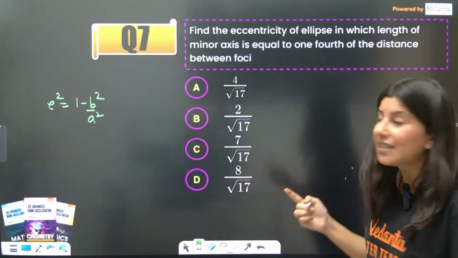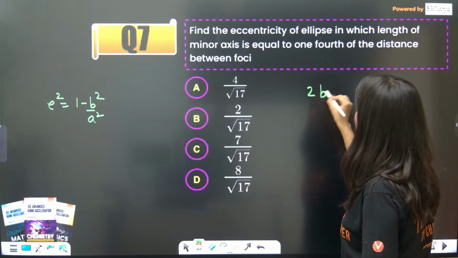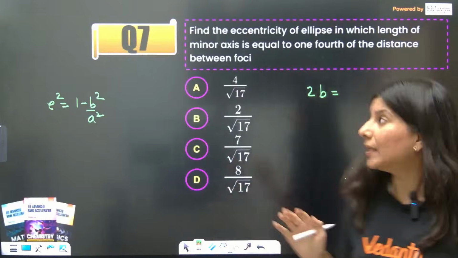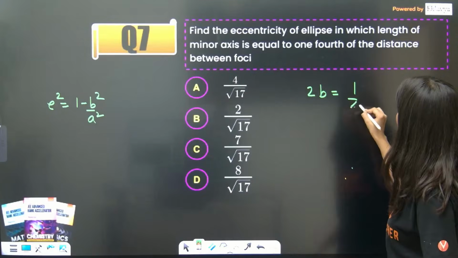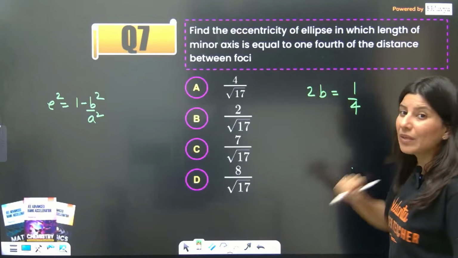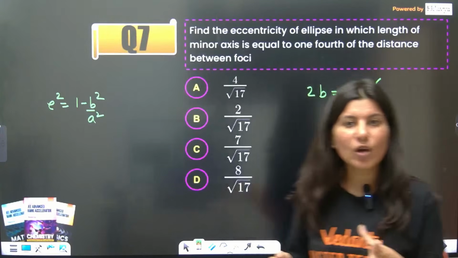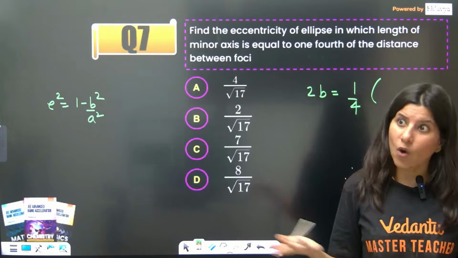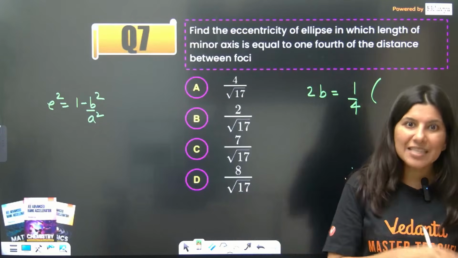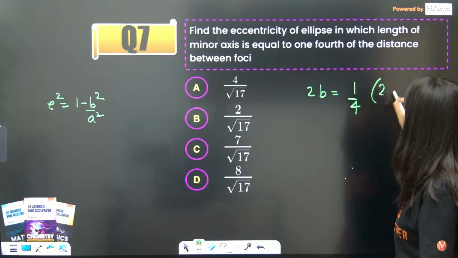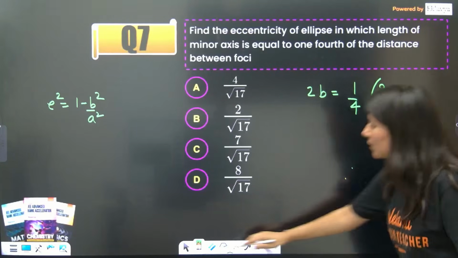Length of minor axis, that is 2b. 2b is equal to 1 by 4 of the distance between foci. What is the focus of ellipse or hyperbola? Plus minus AE comma 0. So minus AE to plus AE, this is 2AE. So this is the distance.